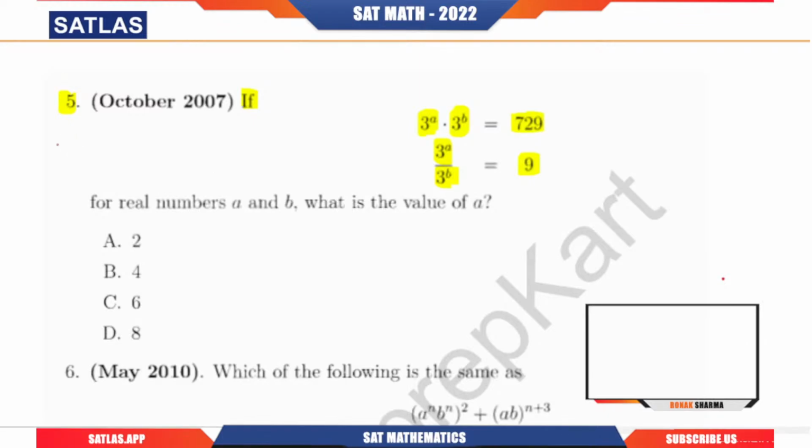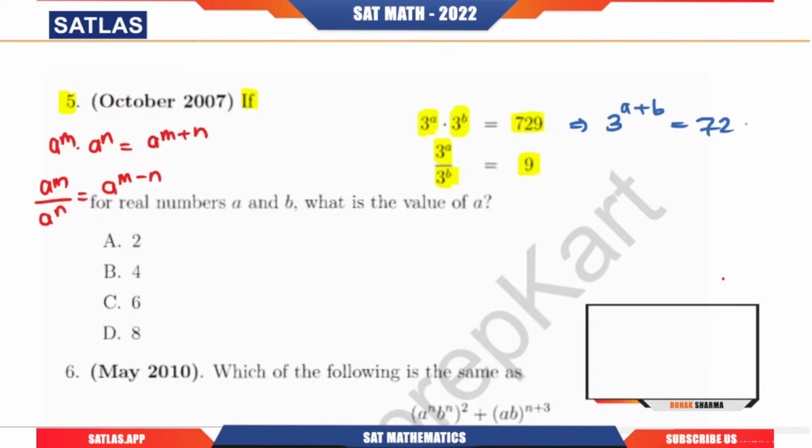I hope you know that a power m into a power n equals a power m plus n, and a power m divided by a power n equals a power m minus n. So here I can write 3 power a plus b equals 729, and 3 raised to power a minus b equals 9.